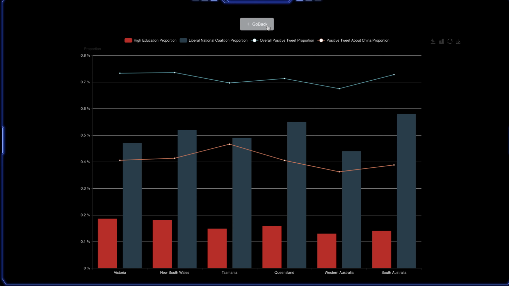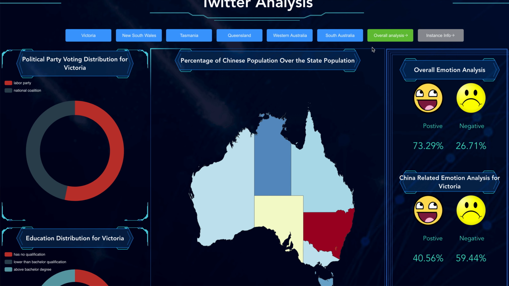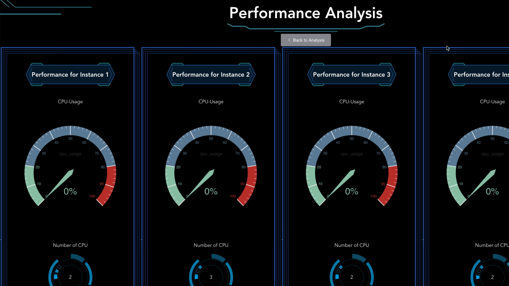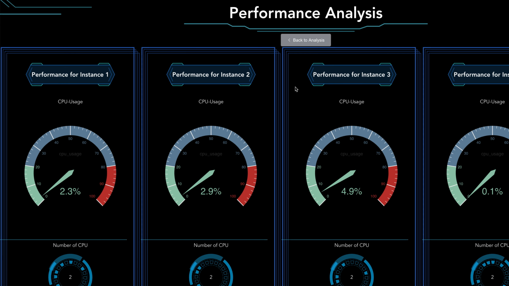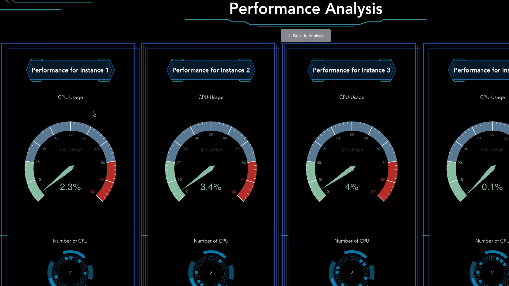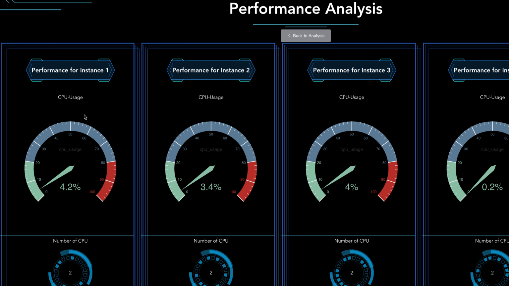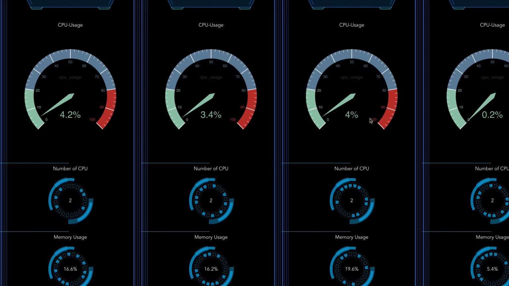So now we can go back, and if the user wants to have overall information about the instances for our cloud system, they can go to the instance info. Here we include some data for our instances because we have 4 instances. So these are the information for our instances.